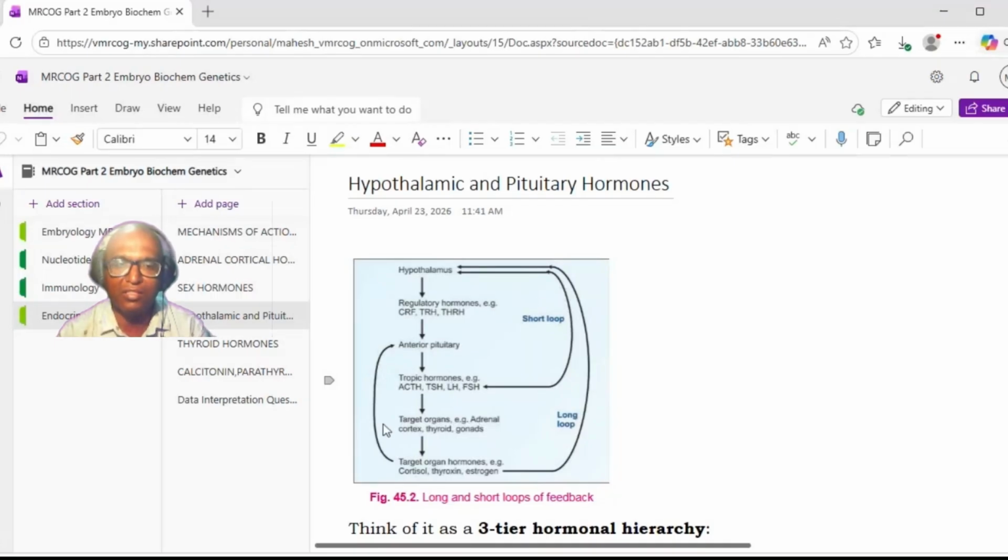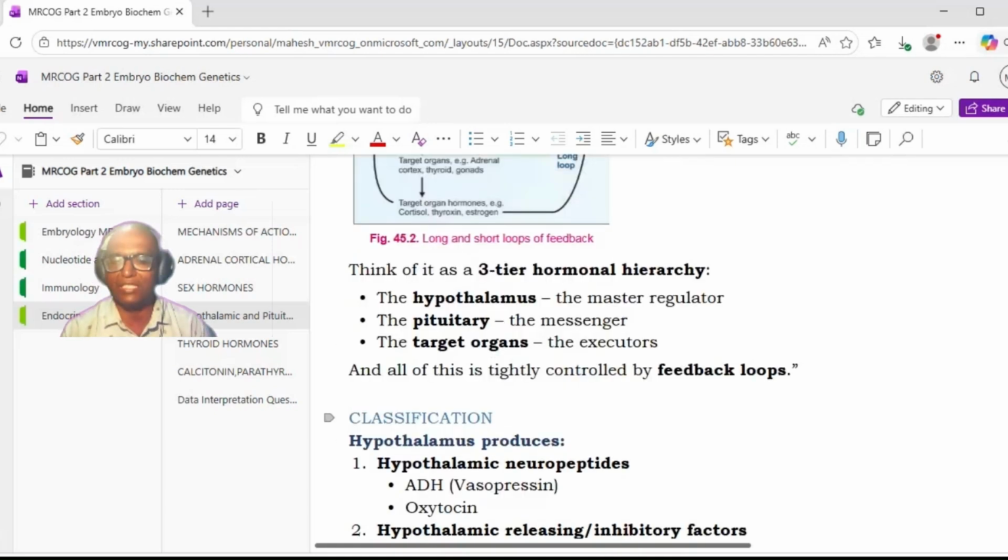And the target organ hormones will act at the hypothalamus to give either stimulatory or inhibitory response. That is called a long loop mechanism. Okay, so if these levels are increased, they will give the negative feedback. If these levels are less, they will give the stimulatory response. Okay, so this is our basic knowledge.